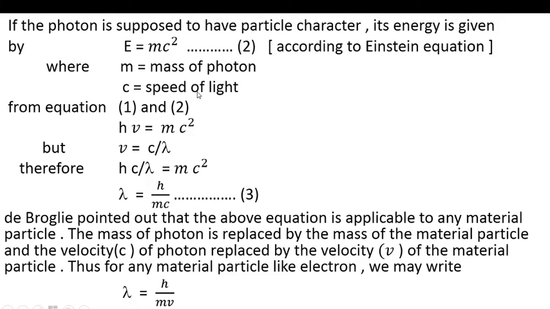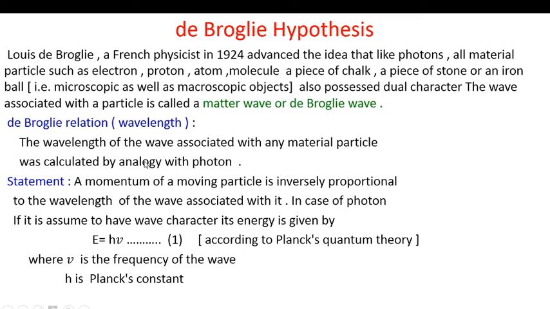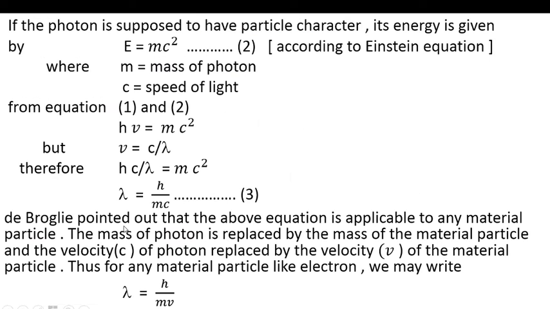From equation 1 and equation 2, hν = mc², but we know ν = c/λ.